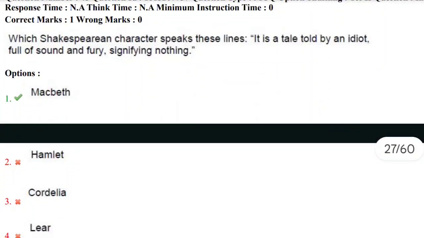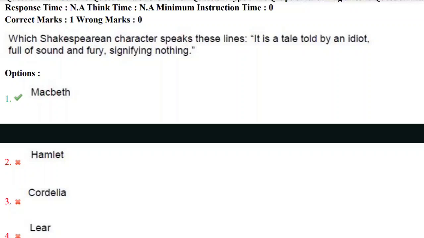45th question. Which Shakespearean character speaks these lines? It is a tale told by an idiot, full of sound and fury, signifying nothing. Yes. We have various characters like Macbeth, Hamlet, Cordelia, and Lear. That is King Lear.